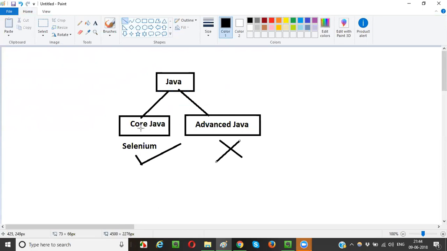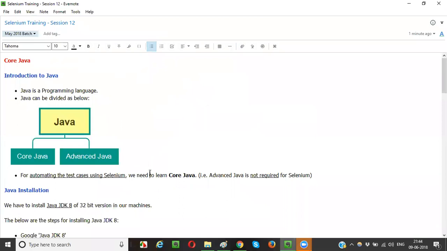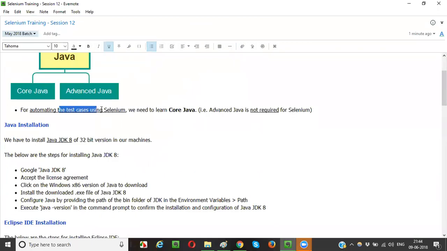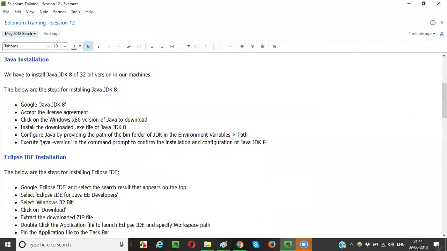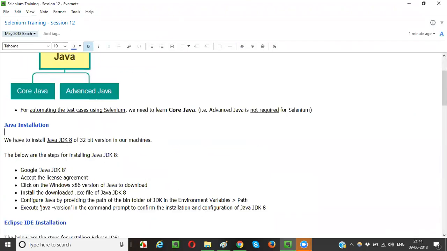Whatever sessions I am going to take, guys, I will be taking only core Java. I will not be covering advanced Java as it is not required for Selenium automation. For automating the test cases using Selenium, we need to learn only core Java. Simple. So our focus is clear. What we have to learn as part of Java is now clear. So we'll be learning core Java as part of this current session and upcoming sessions.